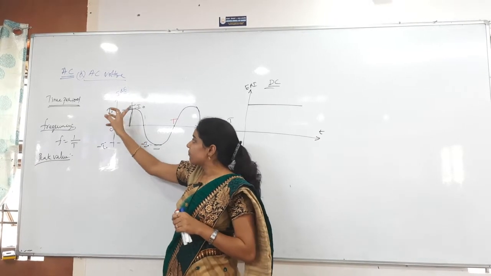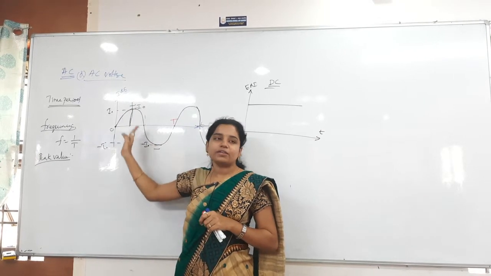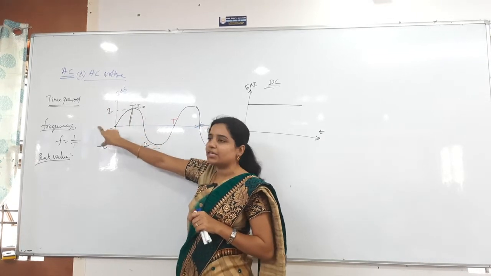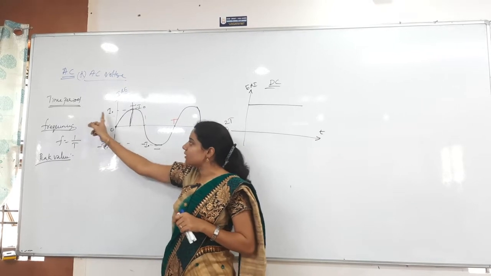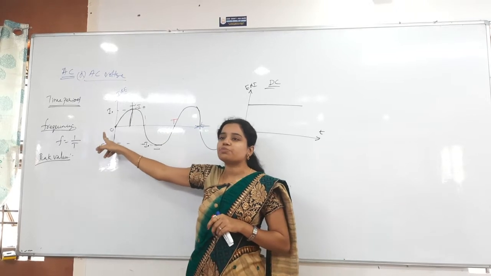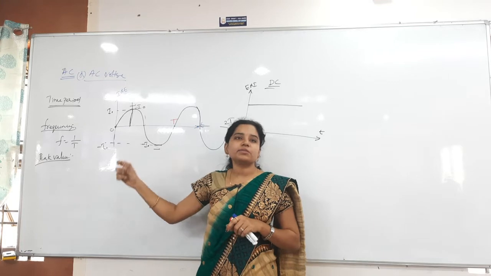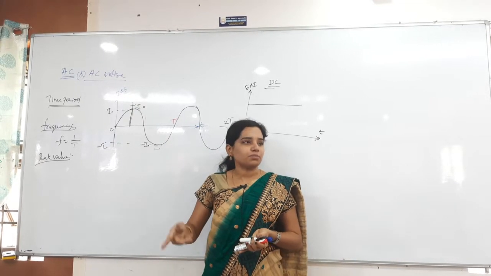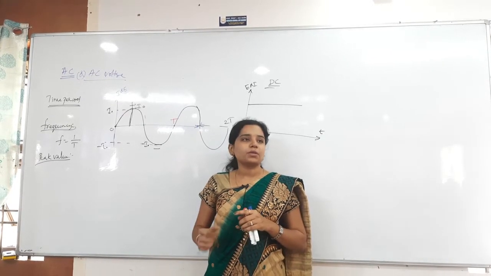So whatever the initial amplitude I have, finally also I will have the same amplitude, but in which direction? Opposite direction. So this is plus I naught, this is minus I naught. This is about the peak value. Time period is the time taken for one complete oscillation. Frequency is the reciprocal of time period. Peak value is the maximum value in one half cycle. In the next half cycle the maximum value is the same, but in the opposite direction.